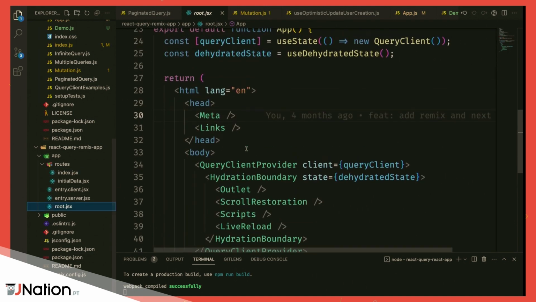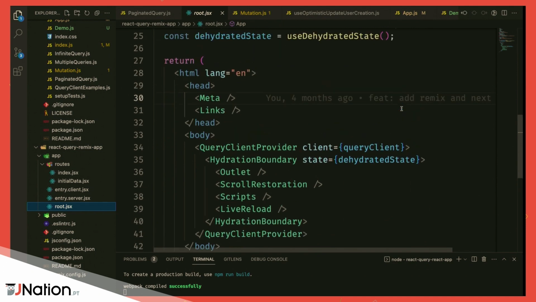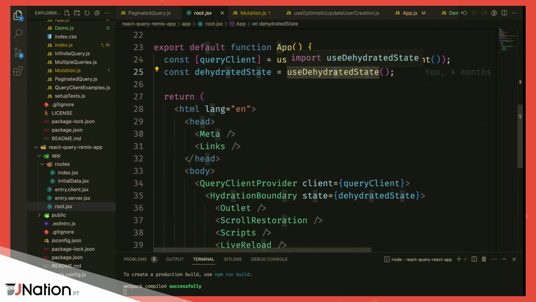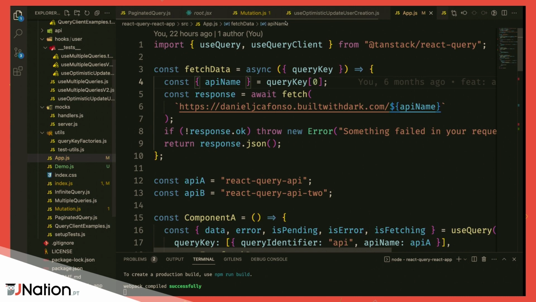So the way these things work now is that in the root of our code, we have something called a hydration boundary, which is going to read from the useDehydratedState hook, which is something created specifically to handle this with Remix and with React Query. It's going to get your dehydrated state and pass it to your hydration boundary. This is going to hydrate it.